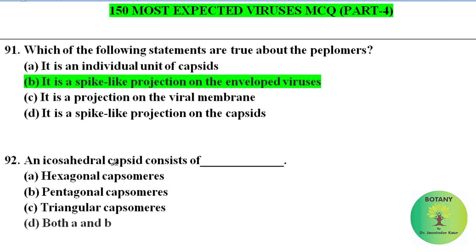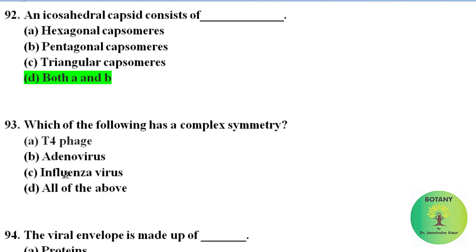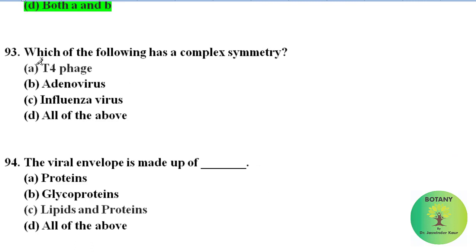An icosahedral capsid consists of hexagonal capsomers, pentagonal capsomers, triangular capsomers, both A and B. Correct answer is A and B. An icosahedral capsid consists of both hexagonal capsomers as well as pentagonal capsomers. Which of the following has a complex symmetry? T4 phage, adenovirus, influenza virus, all of the above. Correct answer is T4 phage. T4 phage has complex symmetry.